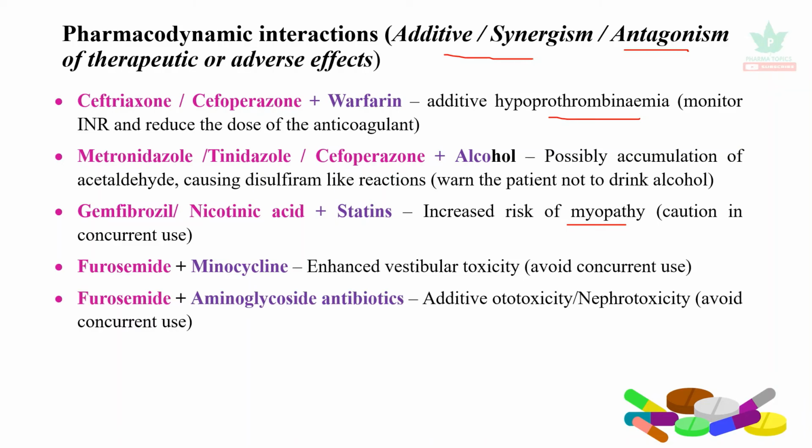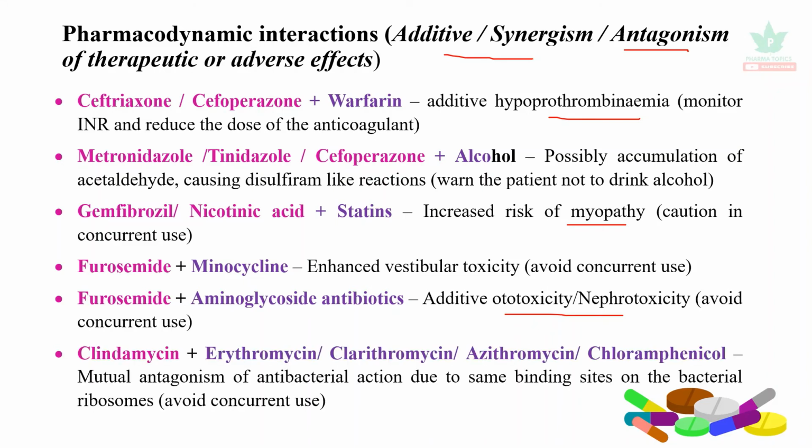Furosemide, when it is administered with aminoglycoside antibiotics, causes additive ototoxicity and nephrotoxicity. So it is essential to avoid the concurrent use of these two categories of drugs. Clindamycin, when it is administered with erythromycin, clarithromycin, azithromycin, or chloramphenicol, there is a mutual antagonism of antibacterial action due to same binding sites on the bacterial ribosomes. So it is better to avoid concurrent use.